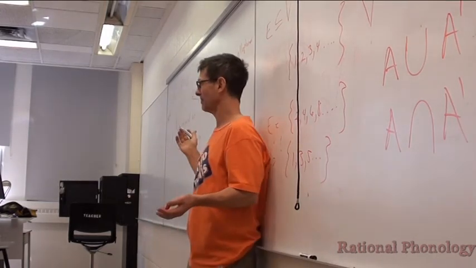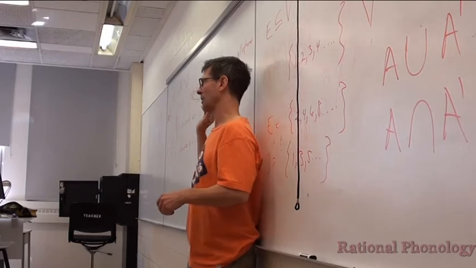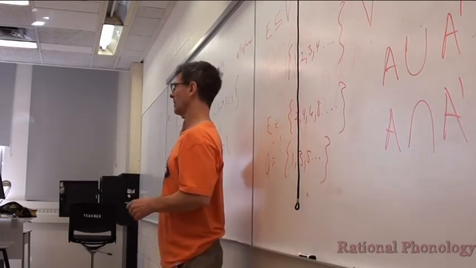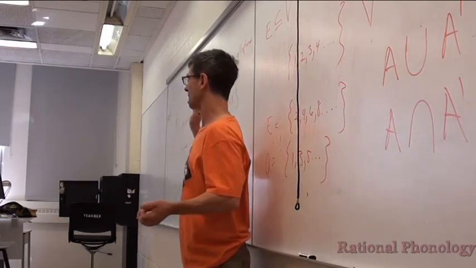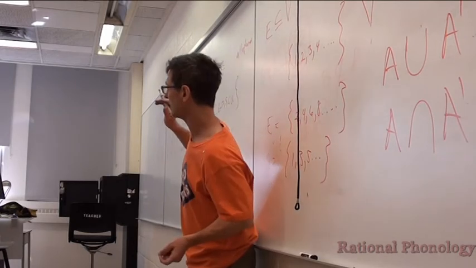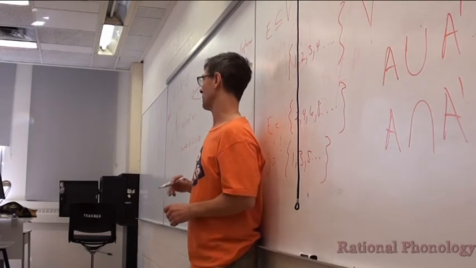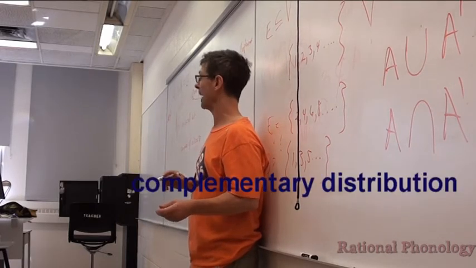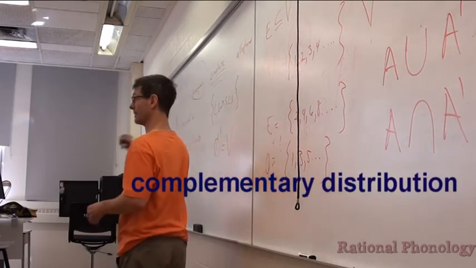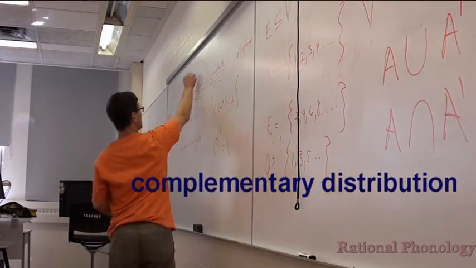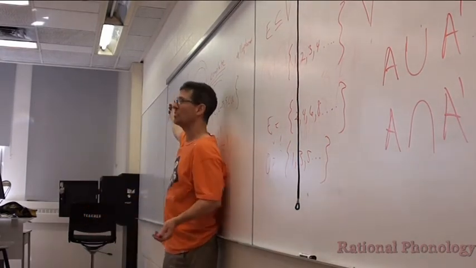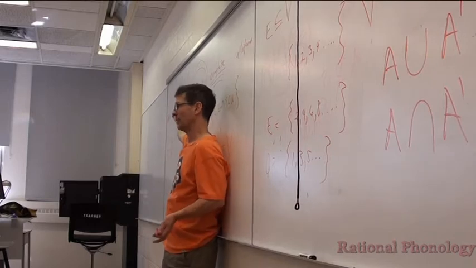What is it? What do you know about allophones? What do you know about them? Yeah. They don't share the same distribution, like a different possibility. Yeah. What kind of distribution? Complementary. Complementary distribution. Now you know. You actually knew set theory all along. You already knew what complements are.